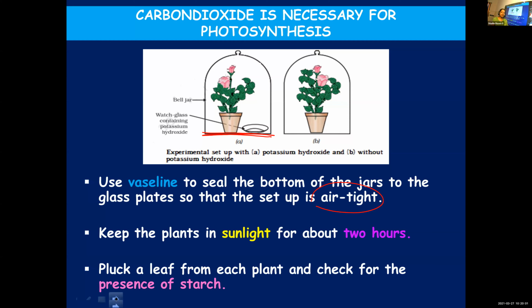Now my question is, which leaf will turn blue-black color? The leaf taken from potted plant A or potted plant B, which one will turn bluish-black in color upon adding iodine? Anybody? A. A will turn blue-black. Who answered? B. Some are saying A, some are saying B.